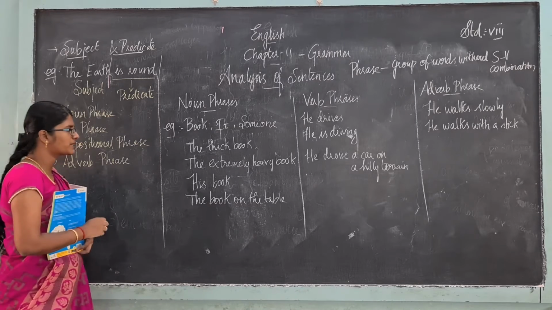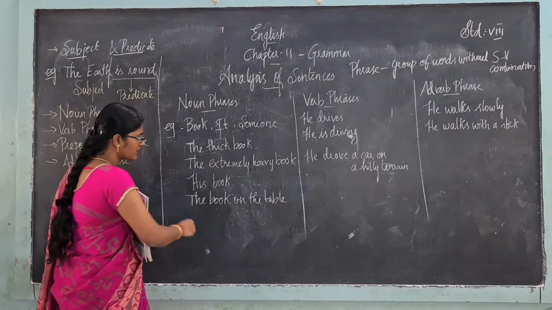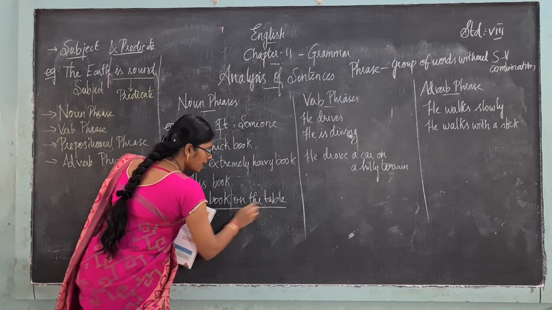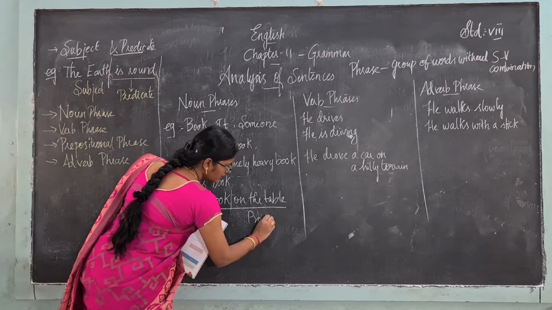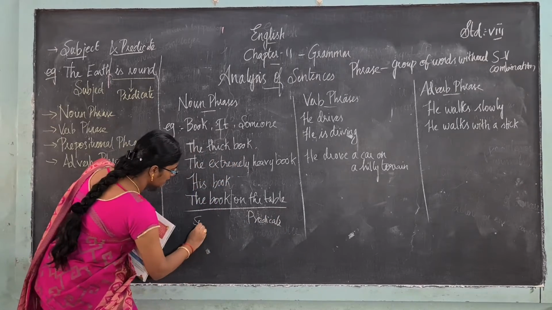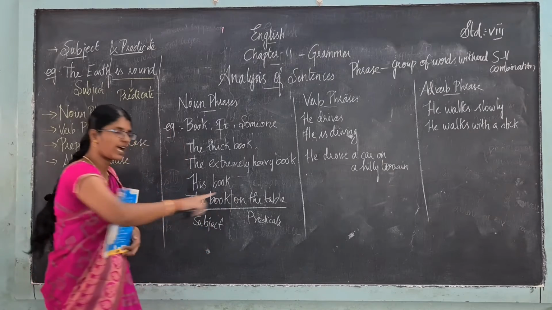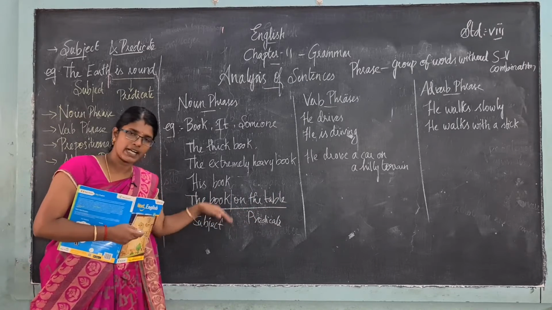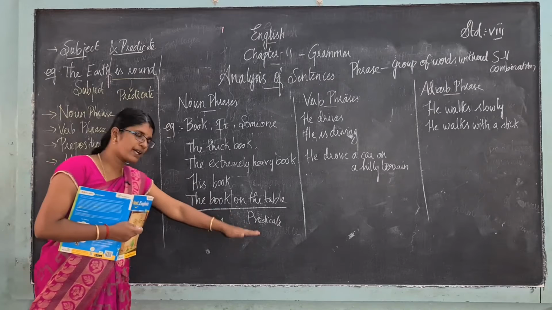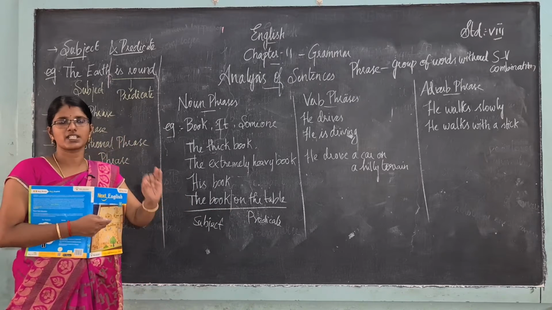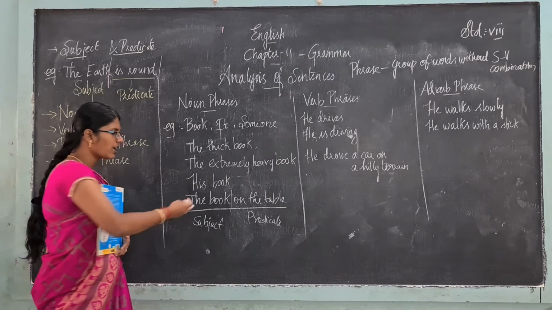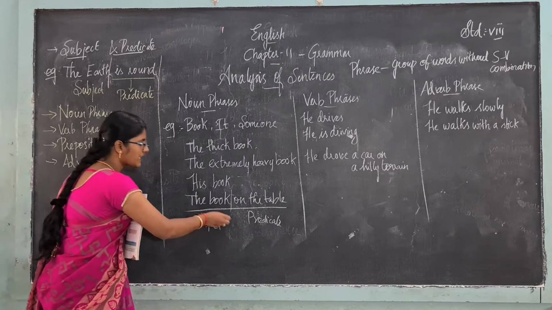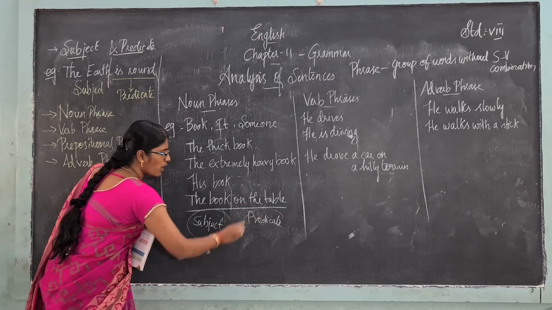Okay, you all know what is the subject. Look at this example. The book is the subject. On the table is the predicate. Except the subject, all the other parts are called the predicate. The predicate will have the verb, prepositions, adjectives and adverbs, but other than the subject, everything together is called the predicate.